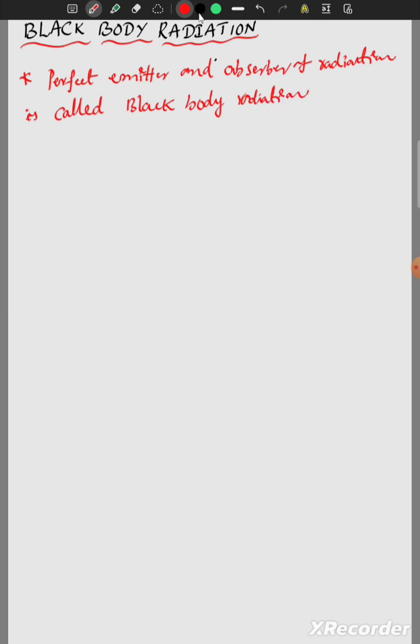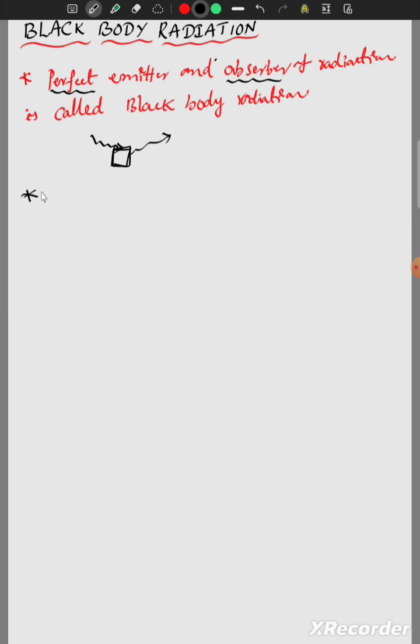Okay, for example, whatever object we are taking, it is a body. Whatever light is absorbed by this body, the same it will emit as radiation. The perfect emitter and absorber of the radiation is called black body radiation.